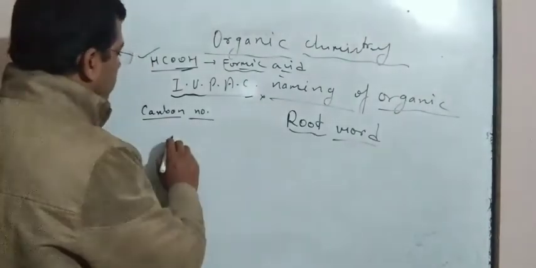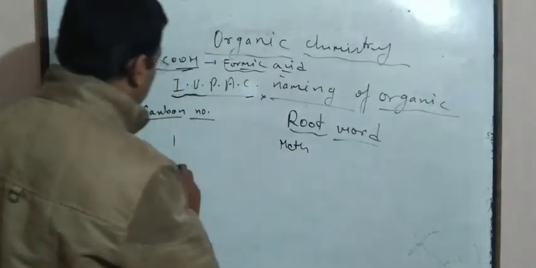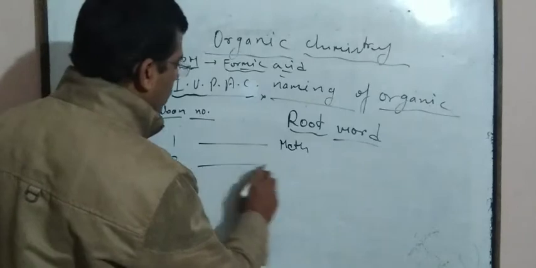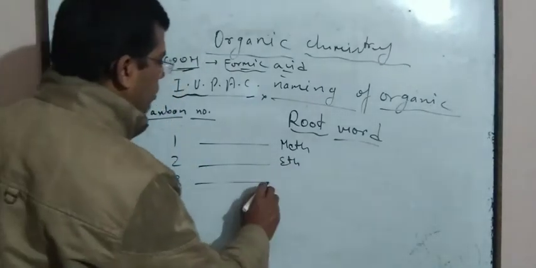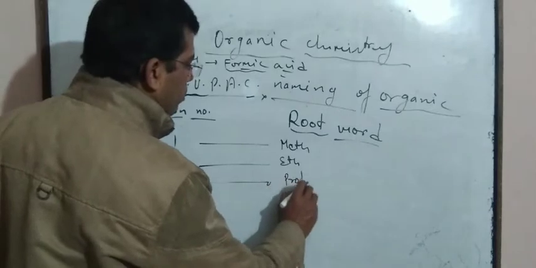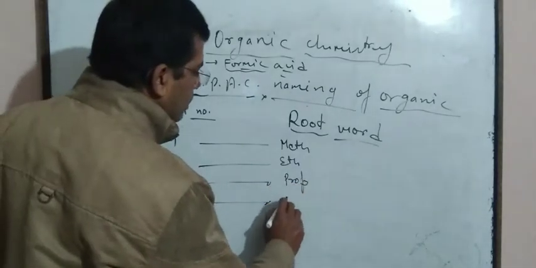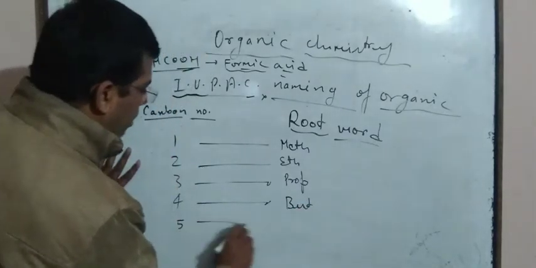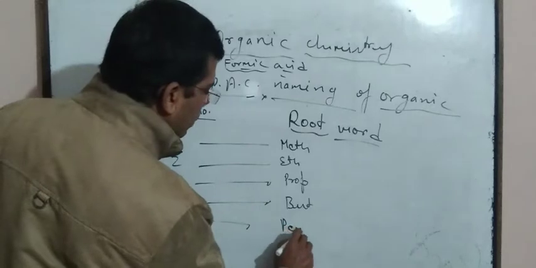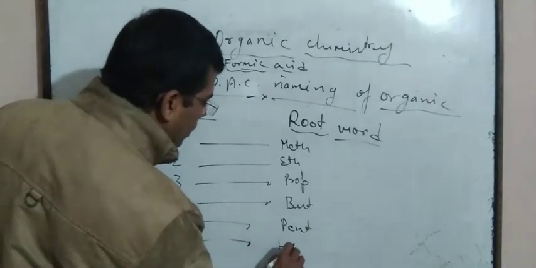If one carbon is present, then that is known as meth. If two carbons are taken, then that is eth. If three carbons are taken, then that is prop. If four carbons are taken, then that is but. If five carbons are taken, then that is pent. Six carbons, then that is hex.